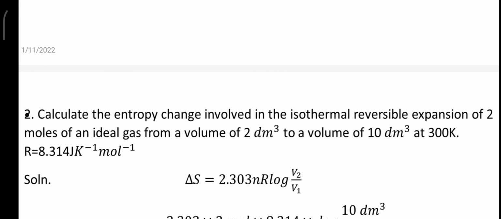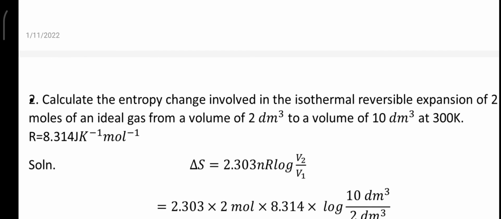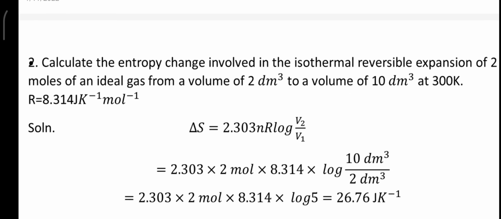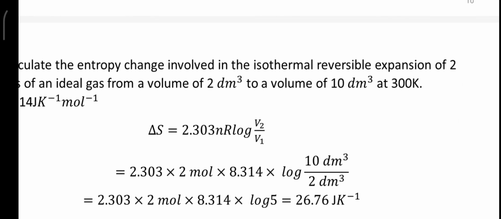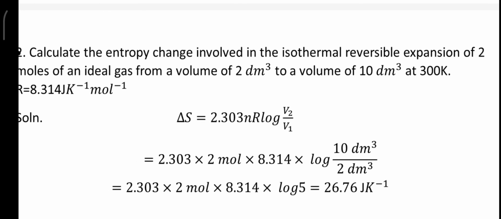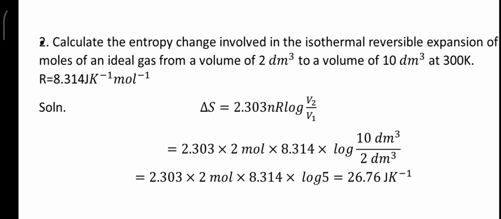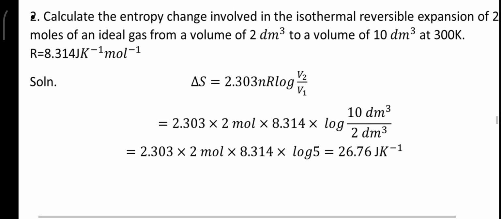The next problem is similar to the previous one, only volume changes are different and the number of moles given is 2 and volume change is 2 dm cube to 10 dm cube and the temperature given is 300 Kelvin. R is constant here for all the cases. So answer is found to be 26.76 joules per Kelvin. So this is the value of entropy change during a reversible isothermal process.